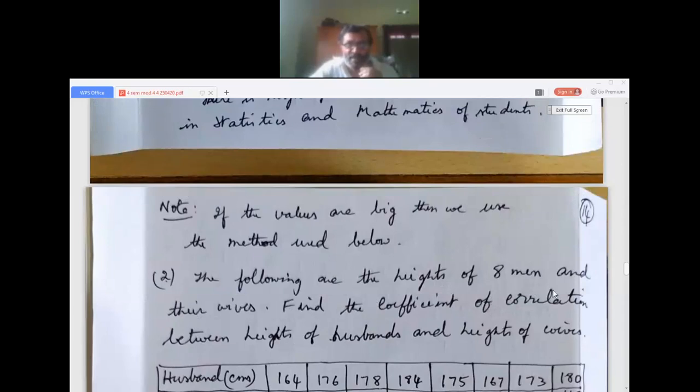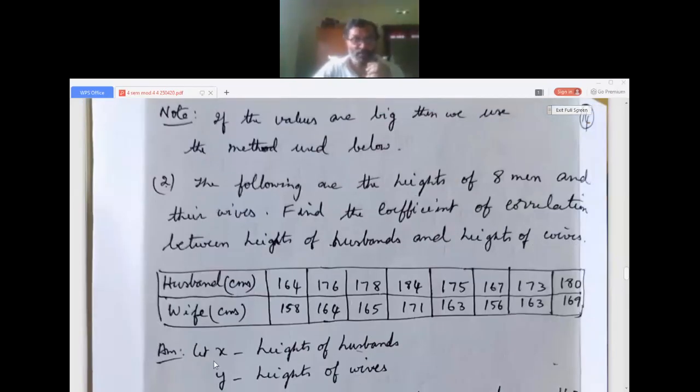The following are the heights of 8 men, so n equals 8, and their wives. Find the coefficient of correlation between heights of husbands and heights of wives. Husbands in centimeters: 164, 176, 178, 184, 175, 167, 173, and 180. Wife height in centimeters: 158, 164, 165, 171, 163, 156, 163, and 169.